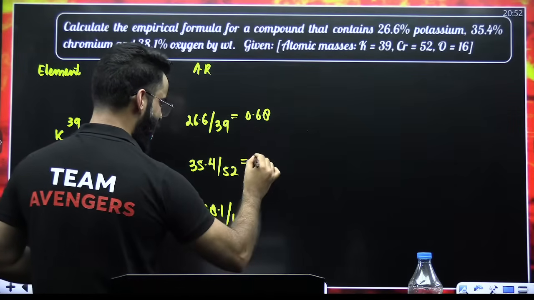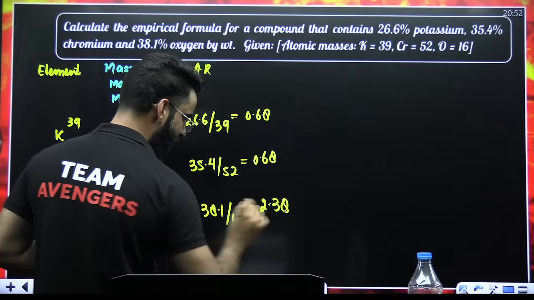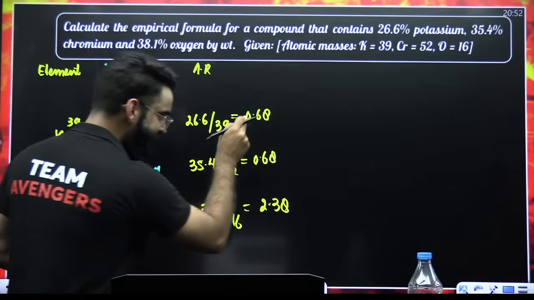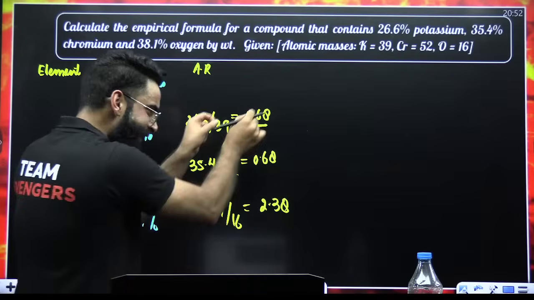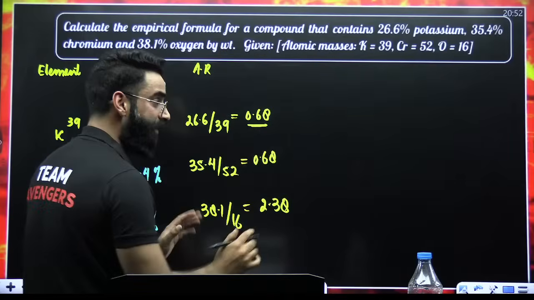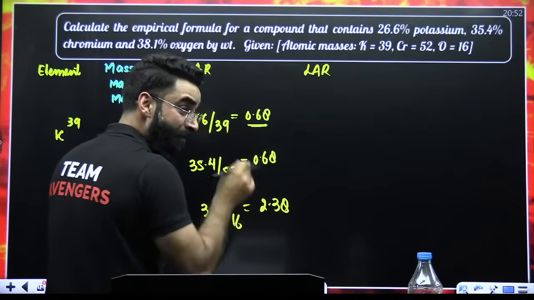This value will again be 0.68. This value will be 2.38. Now tell me one thing: which one is the least number among all? The least number is 0.68. Now divide all these numbers by the least number. What do we get? We get the least atomic ratio.